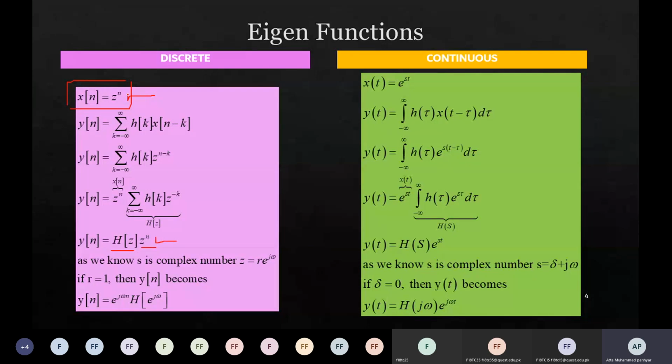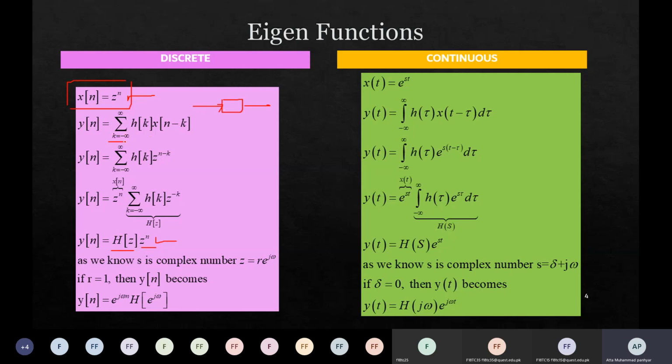So how do we get it? If you input this signal into an LTI system, you get an output that is the convolution of the input with the impulse response of the system.